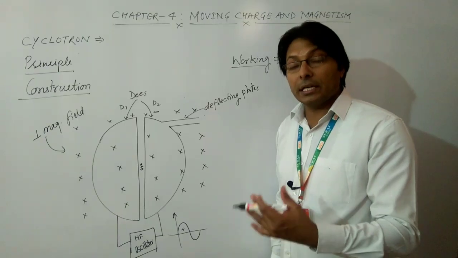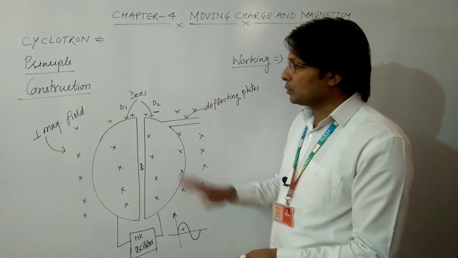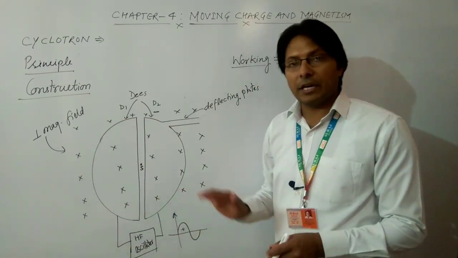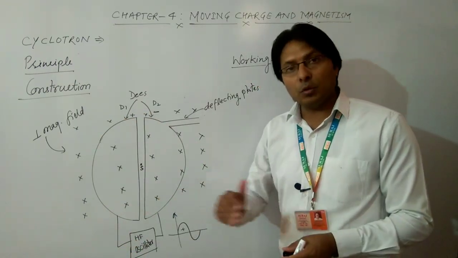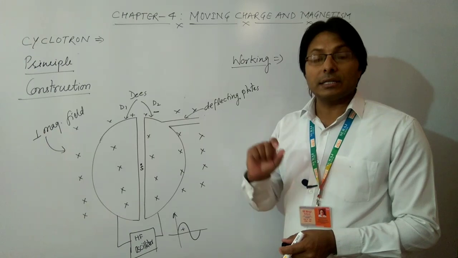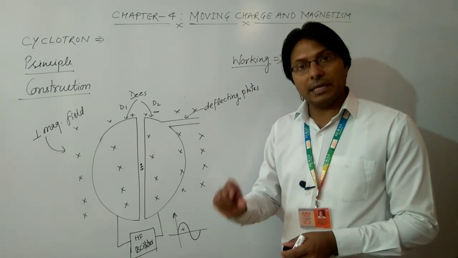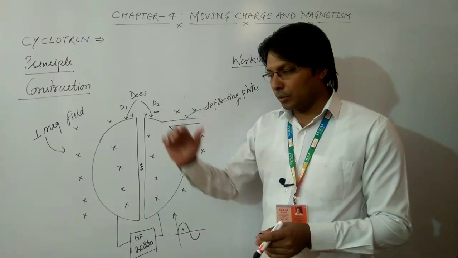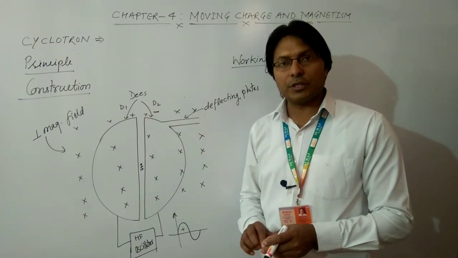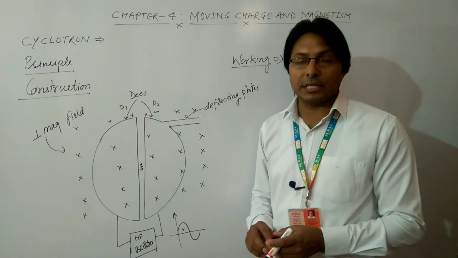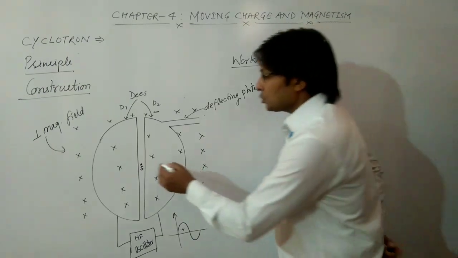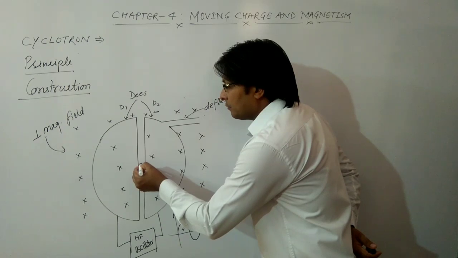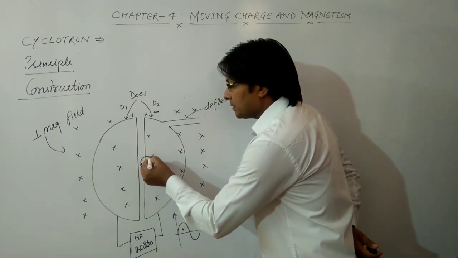You will say circular motion. Why? Because it is moving in a perpendicular magnetic field, and whenever a charged particle moves in a perpendicular magnetic field, its path is circular. This we studied in the last topic, the motion of charged particles in a uniform magnetic field. So the path of the charged particle will be circular and will look like this.